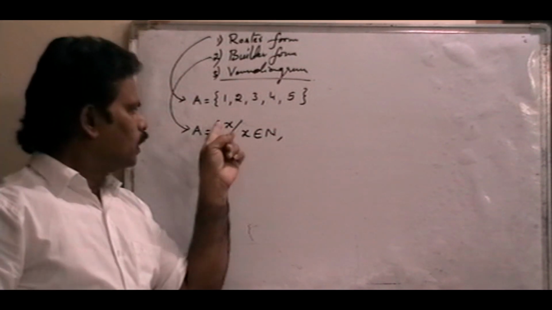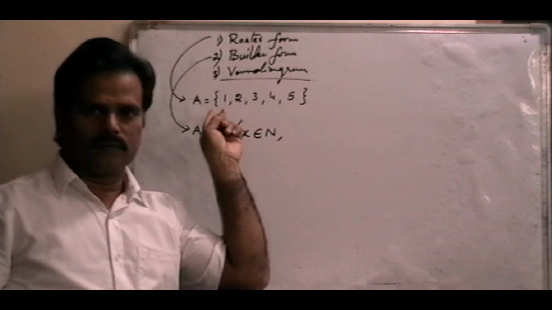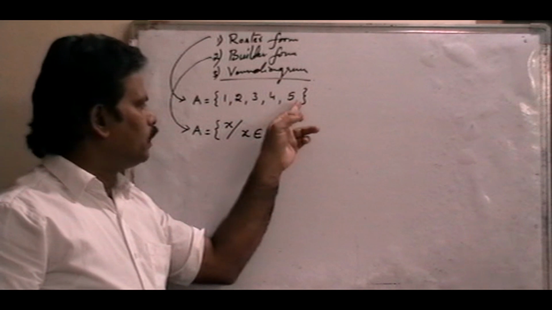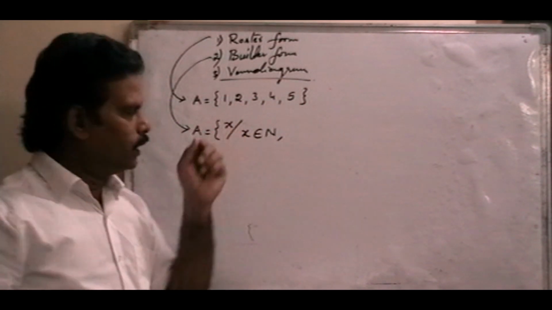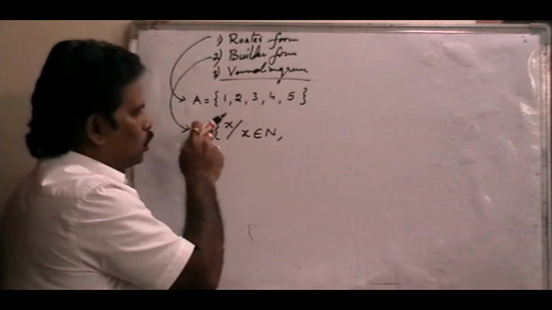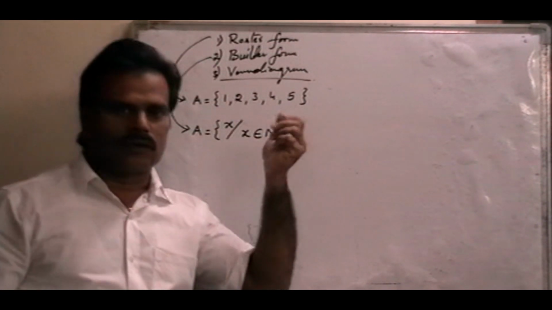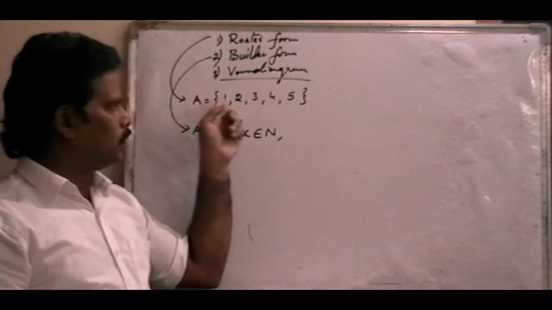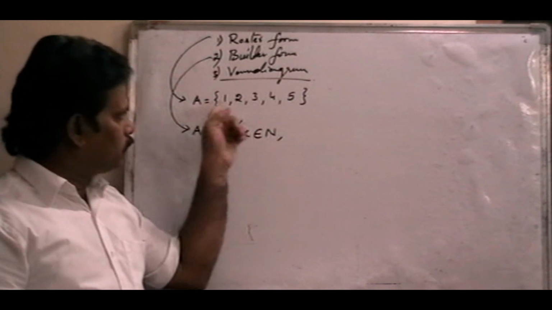That means X satisfies the property of every element of the set. So every element in this set has a common property, that it is a natural number. But 10 is also a natural number, and 10 is not there, right? 8 is also a natural number, but 8 is also not there.